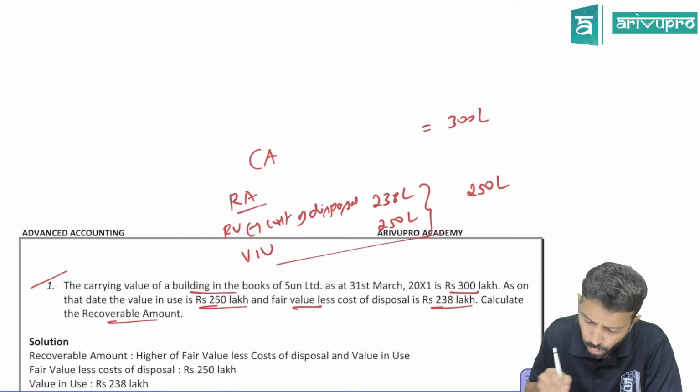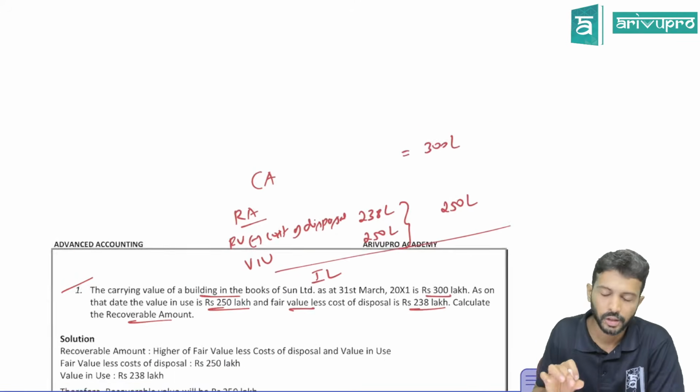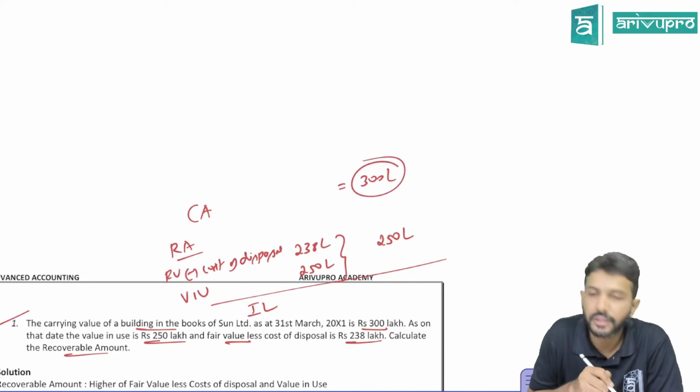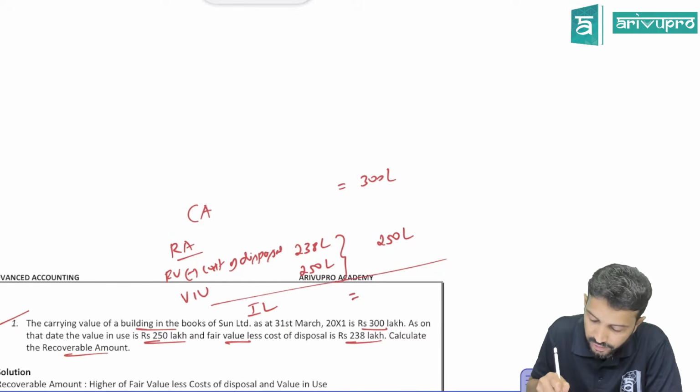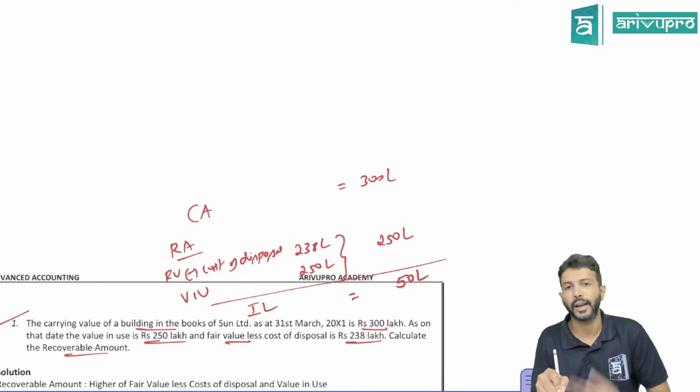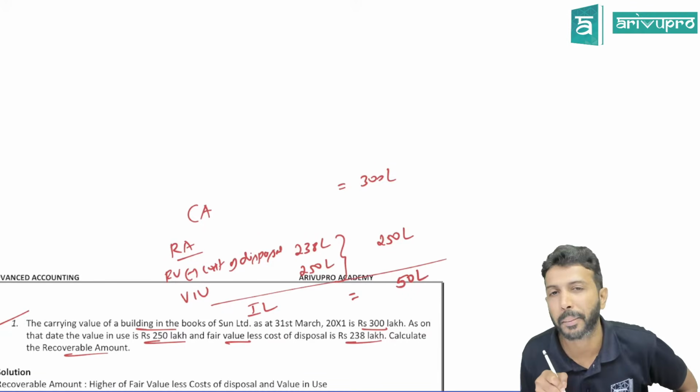They only ask that. If you want, you can also find out impairment loss. Carrying amount of the building is 300 lakh. But recoverable amount is only 250 lakh. That means there is a difference. How much is that difference? 50 lakh. That 50 lakh will be accounted as an impairment loss.